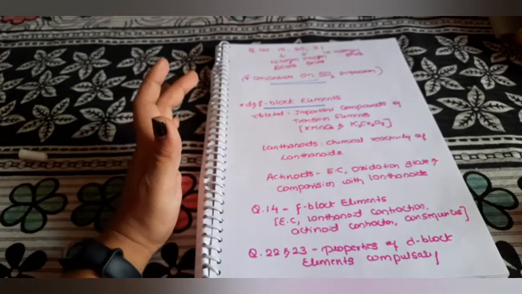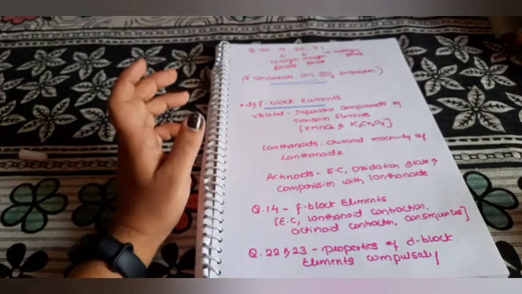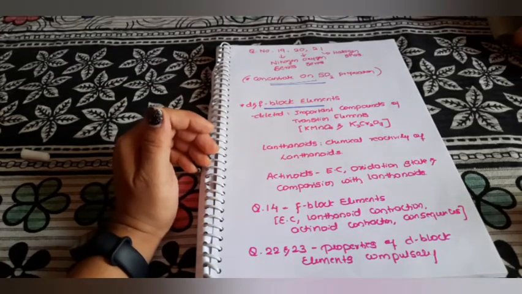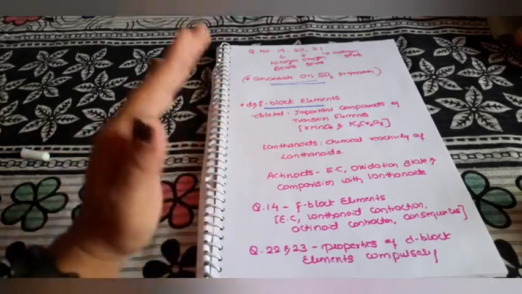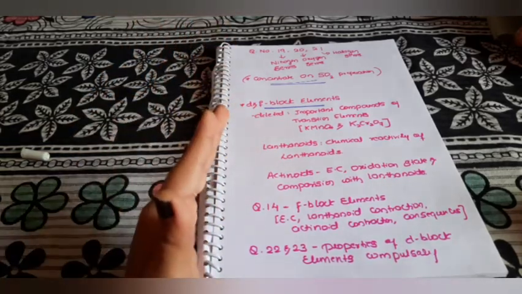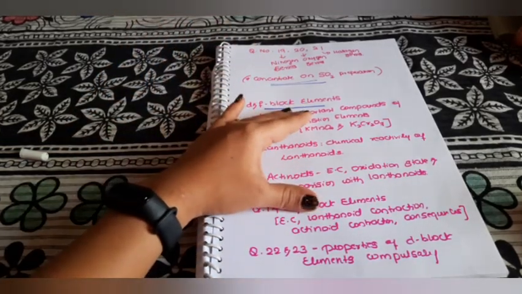Then which part is kept? Under lanthanoids you have the electronic configuration and you have lanthanide contraction and its consequences. That part has been kept or retained. So please do concentrate on that.